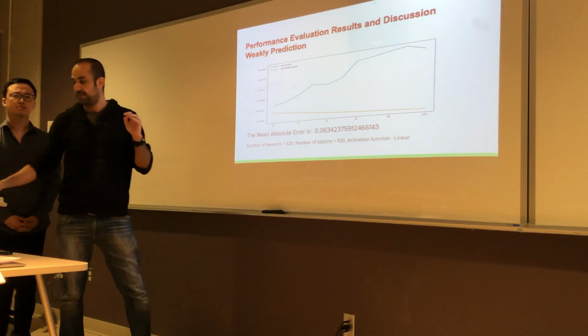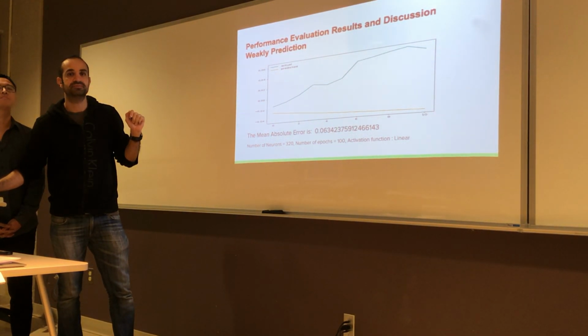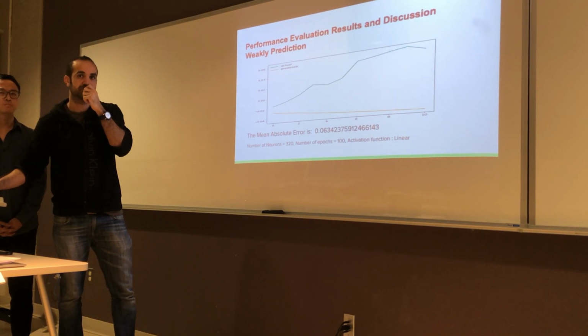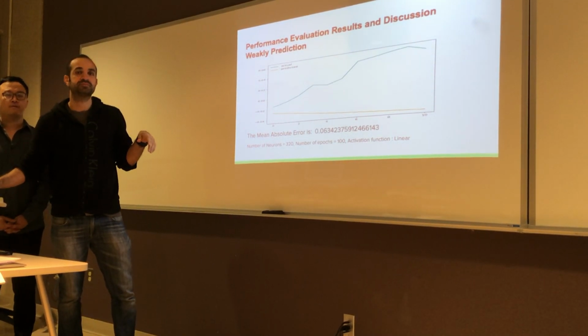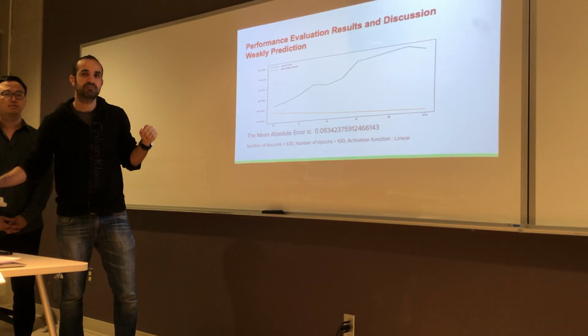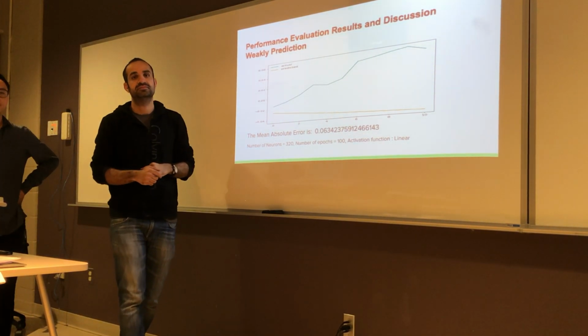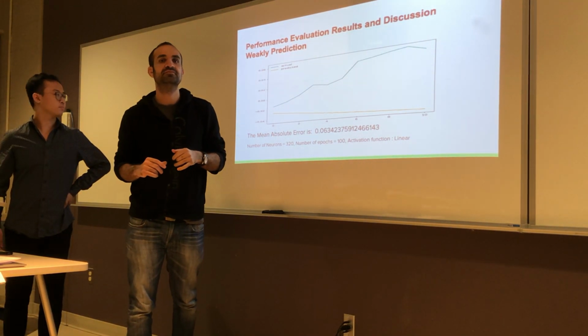I think you'd better clarify what is the dependent variable and what is the independent variable: the number of days to your prediction and the number of neurons. So you need to clarify this when you design the experiment. We are going to evaluate our model based on the different number of neurons, or the different number of days of prediction, and so on. And even the epoch, how many times.